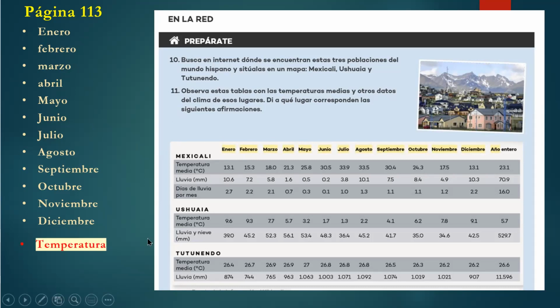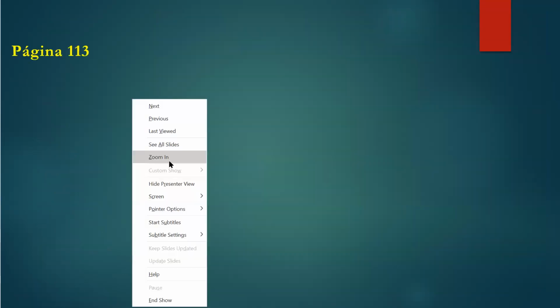Now, there are some other words that we need to learn. Temperatura here, right? Temperatura. So that's temperature. It looks like the English word. Clima. Somehow looks like the, this is climate, clima. Lluvia. This doesn't look at all like English, right? So we have the word here, lluvia. That means rain. Now, in the book, you have, let me see what's going on after this. Oh, nieve. That doesn't look like the English word. So this is snow.